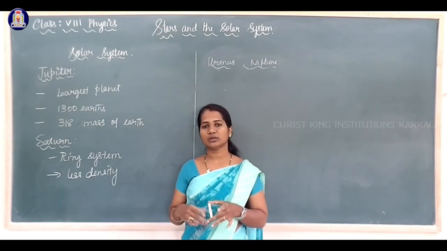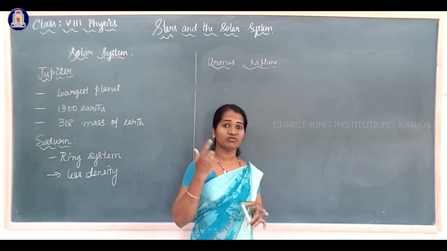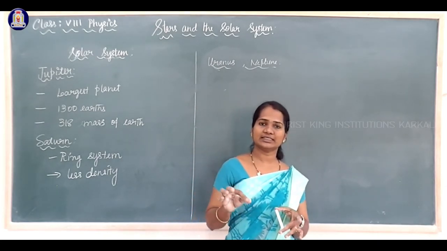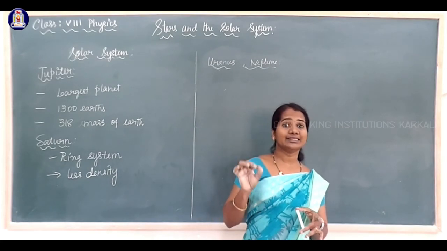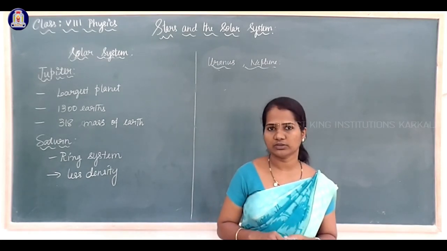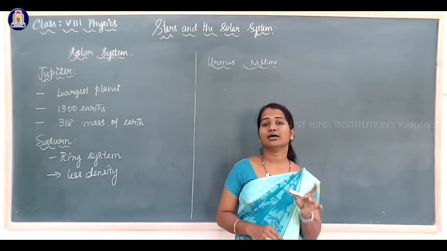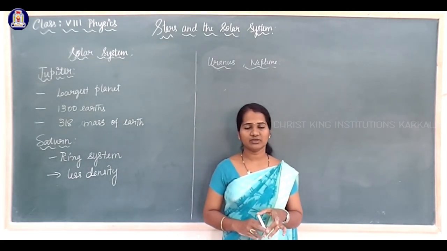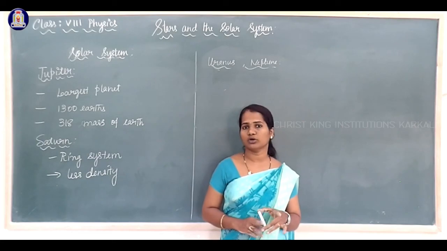One more question you may get: name the planet where life exists, where existence of life is possible. Which planet? That is the Earth. Earth is the only planet on which existence of life is possible. Life exists on the Earth.